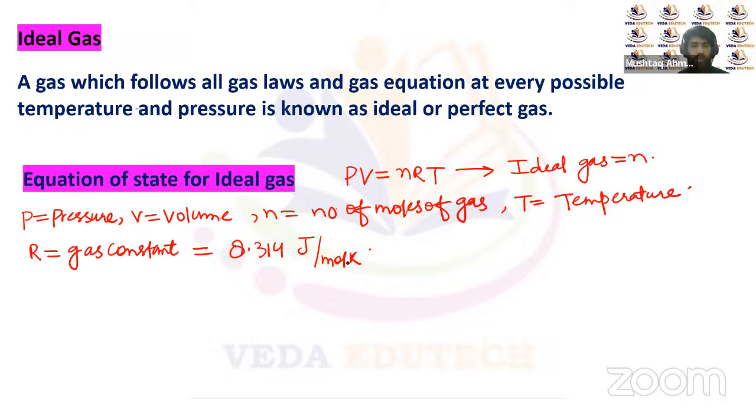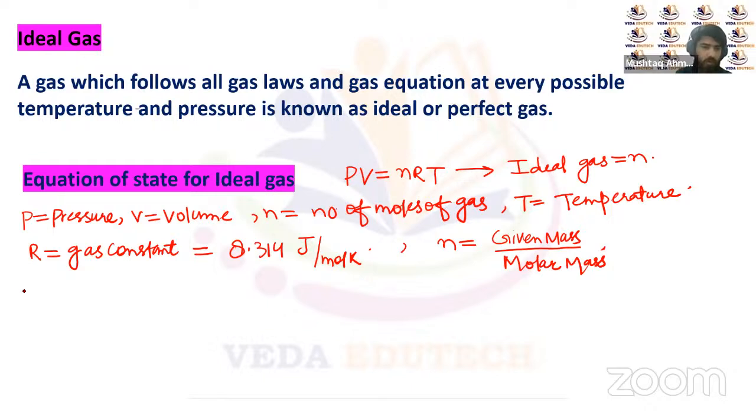Talking about n, that's the number of moles of gas. If we have to find the number of moles of a given gas, it is the given mass of the gas upon the molar mass. The molar mass is the mass of the Avogadro number of particles of a given gas.